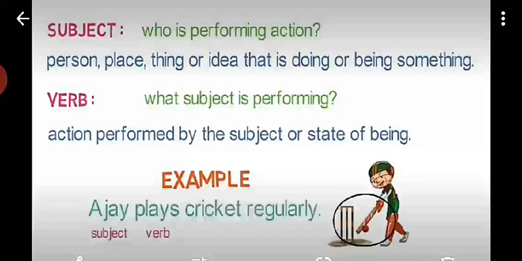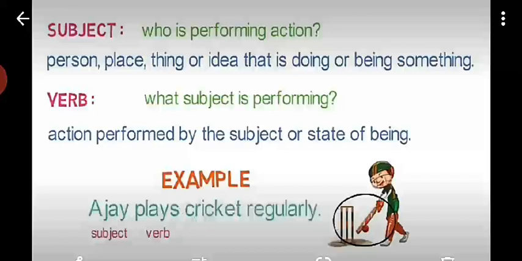Subject: first of all, who is performing the action? Subject means who is performing the action, as we have discussed earlier, person, place, thing or idea. Verb: what the subject is performing.